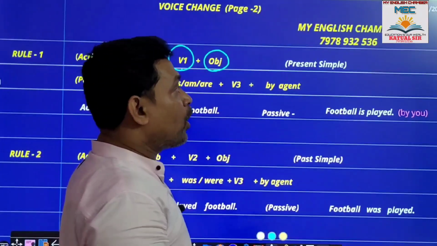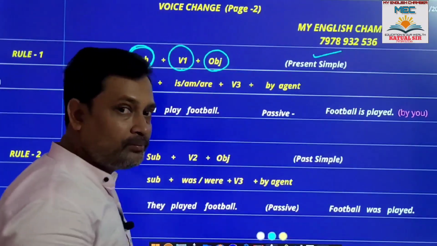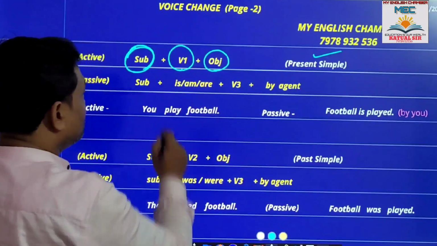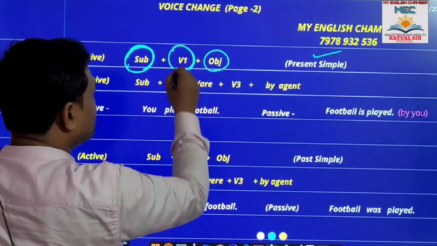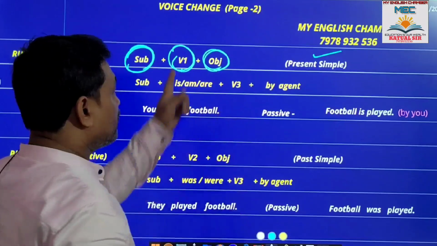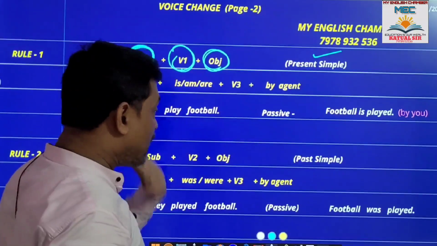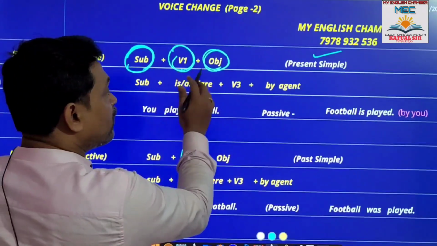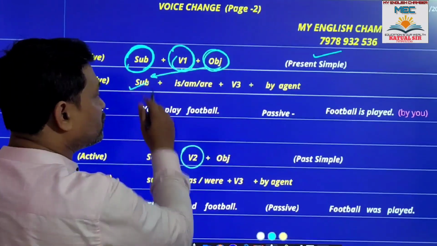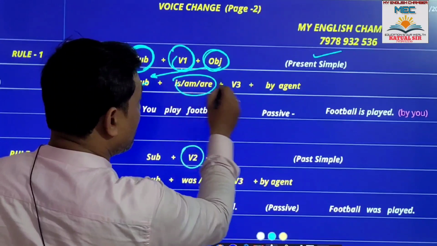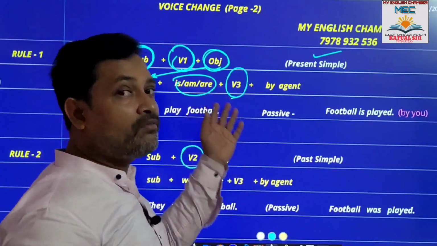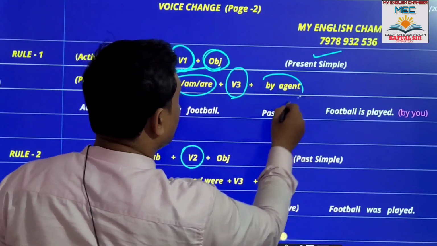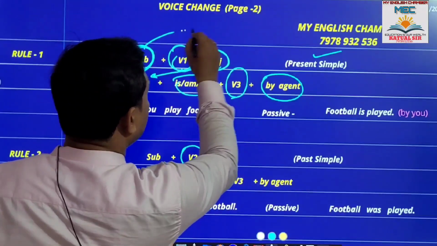Now we are learning present simple, right? Okay. So subject, present simple, object: present simple means here V1, past simple means V2. Clear? Okay. If you find this format, the object will take the subject position, then is, am, or are, then the past participle form of the verb, that is V3, then by plus agent, which is the agent here.